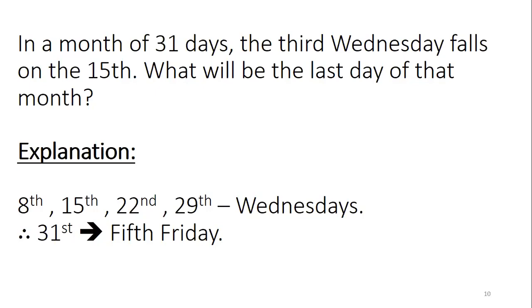Now 8th to 15th, the second Friday will fall. 15th to 22nd, the third Friday. 22nd to 29th, the fourth Friday will fall in between this. Then after that one more Friday is coming, and that will be the 5th Friday. It's not a normal Friday; in particular, we can tell it is the 5th Friday of that month. So the 5th Friday is the last day of that month.